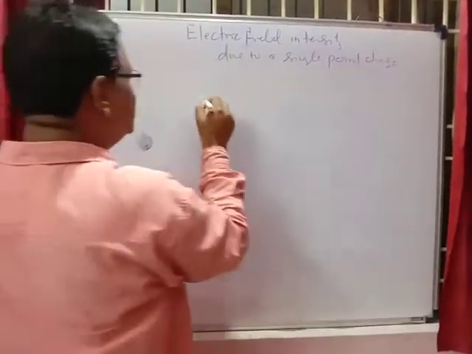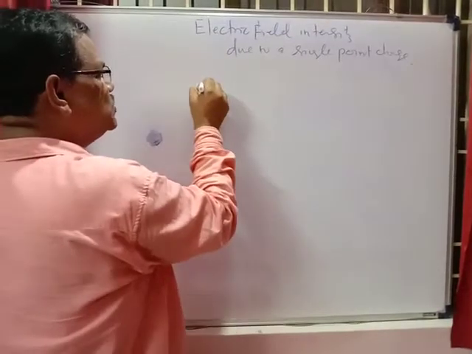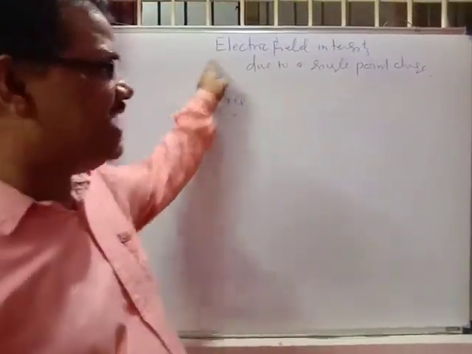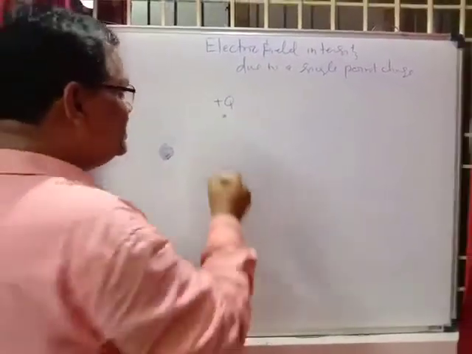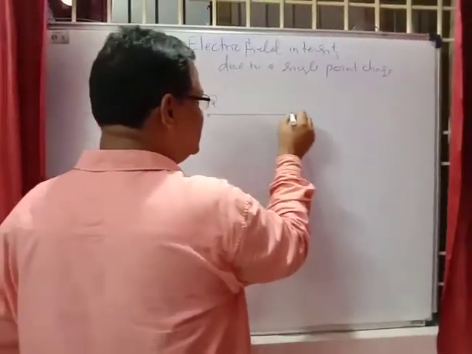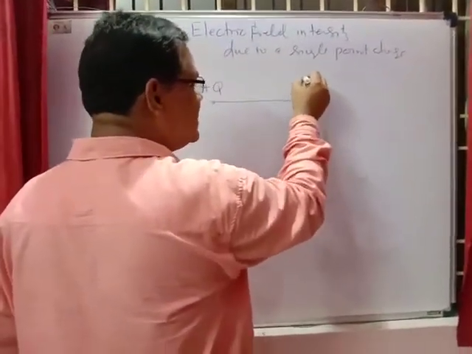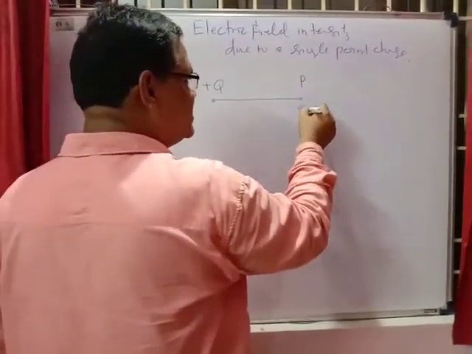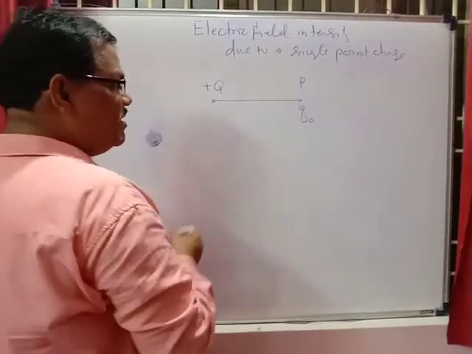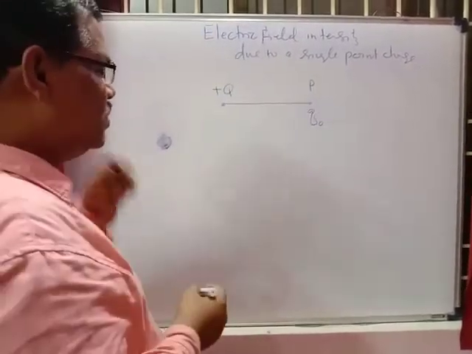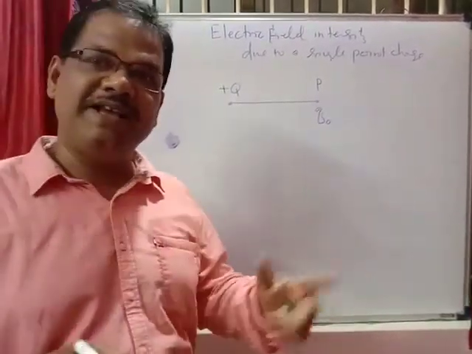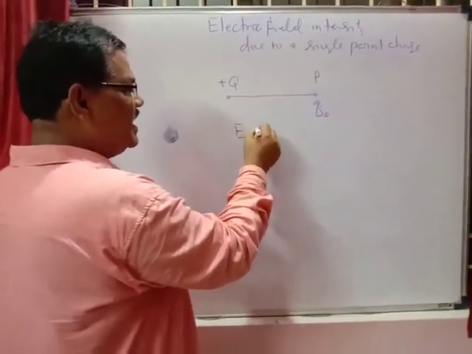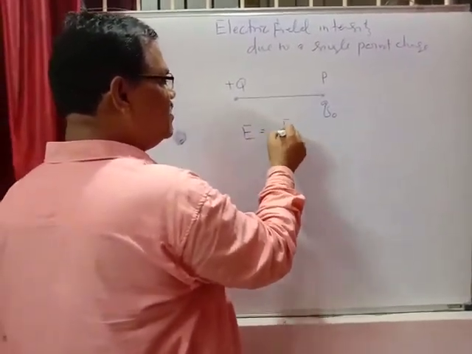Suppose there is a single point charge here, the source charge plus Q, and it is creating the electric field. Consider one particular point P. What will be the electric field intensity at this point? In that case, you have to put the test charge Q naught. You know that electric field intensity E equals F upon Q naught.